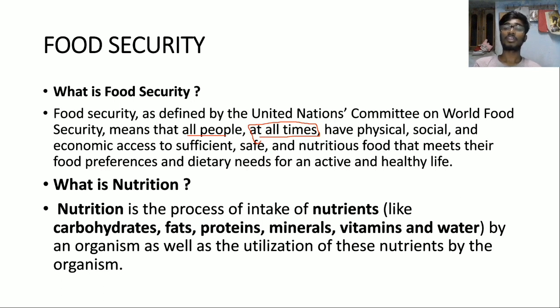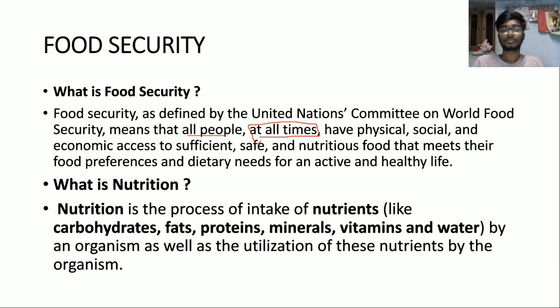So what does this mean? Physical and social access to food means that there should be physical storage of food, and economic access implies that people should have money at all times to access this sufficient, safe and nutritious food to meet their food preferences and dietary needs.